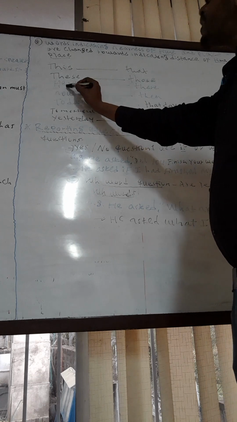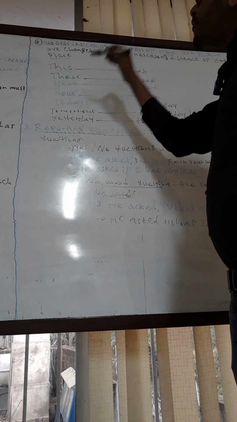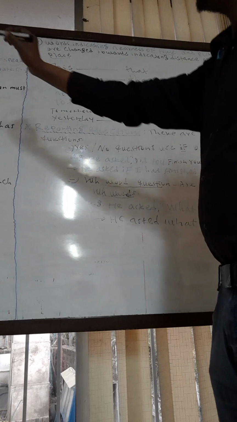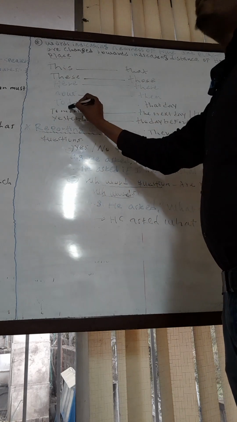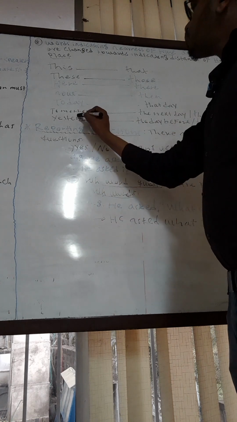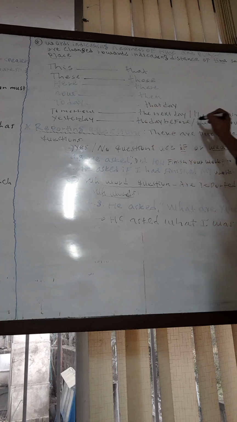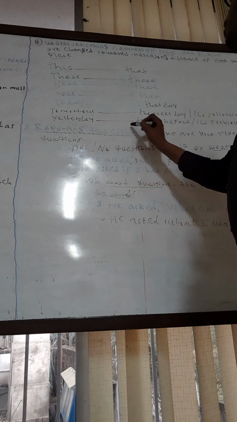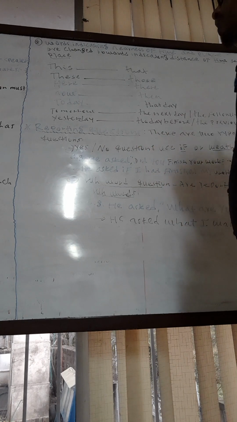If we have here, it should be changed into there. If we have now within the sentence, which is direct speech, it should be changed into then. If we have today, it should be changed into that day. And if we have tomorrow, this should be changed into the next day or the following day. And if we have yesterday, this should be changed into the day before or the previous day.